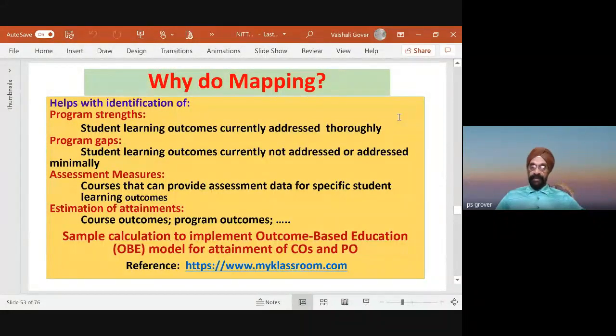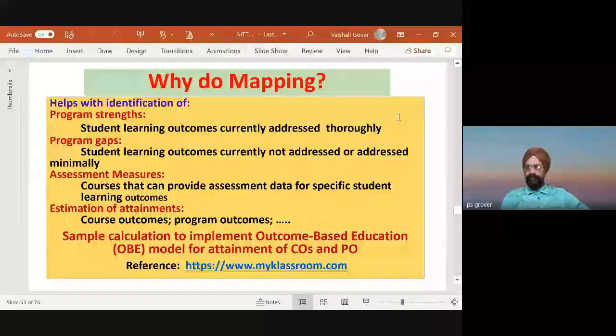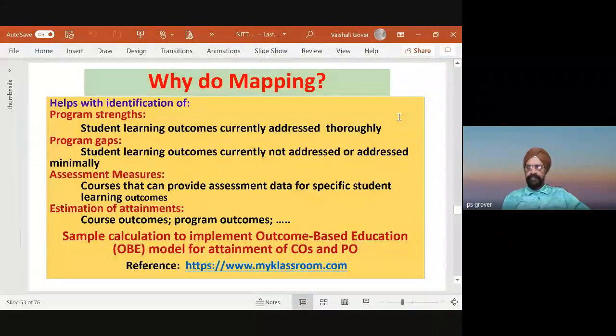We'll see that also. Estimation, then attainments. So you decide, how do we look at continuous improvement? One of the basic principles of outcome-based education is that our goal is continuous improvement. How can I make improvement if I cannot measure it? So remember, measurement is a process of assessing the attainment, and attainment improvement is the goal of outcome-based education. And this is possible when I can assess course outcome and program outcome, and I can map them.